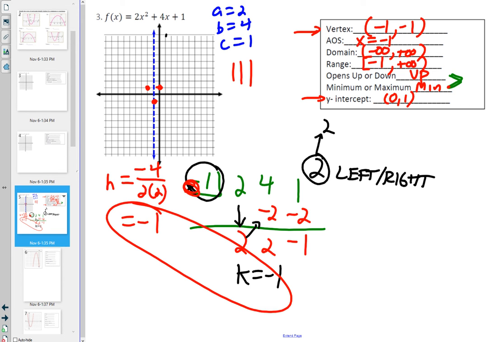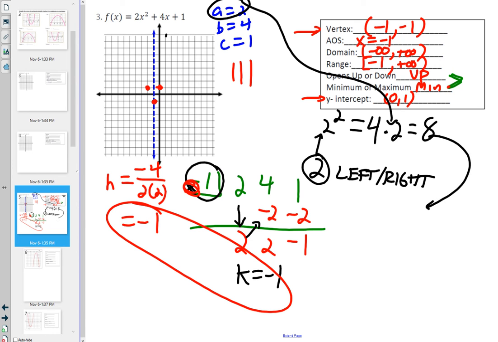Quadratic. So I'm going to get that 2 and I'm going to square it. What's 2 squared? It is 4. Once you get that 4, the only thing you have to do in addition is always multiply it times a. So 4 times 2 is 8. More importantly, it's a positive 8. What this tells you is that if I go 2 to the left or 2 to the right from the vertex, I have to go 8 up. If it was a negative 8, it would be 8 down. But I have to go 8 up.